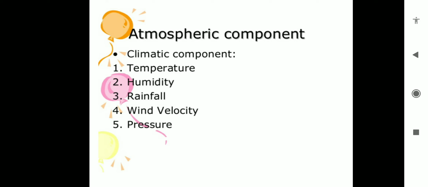Atmospheric components like climatic components, temperature, humidity, rainfall, wind velocity, pressure. So these are the abiotic components of our environment, and all these components are influencing the living organisms. So the major components, first one is the abiotic component.